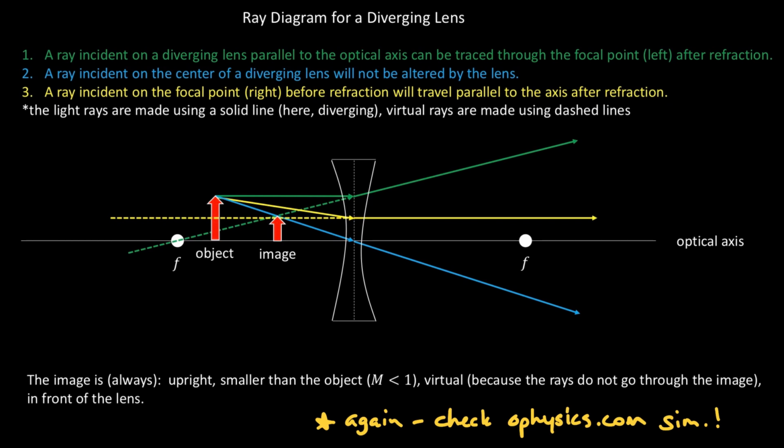I think my biggest piece of advice would, again, be to just go to ophysics.com and check out their simulation, because the simulations under the light category show you all different types of lenses and mirrors. They allow you to drag the object back and forth and look at the images and get a better sense of how the lenses and the mirrors work more intuitively.